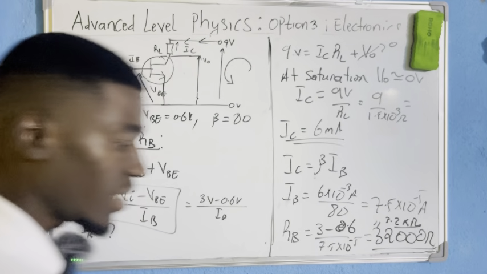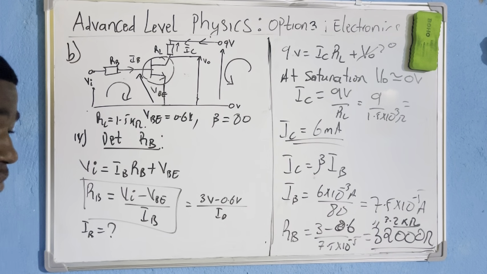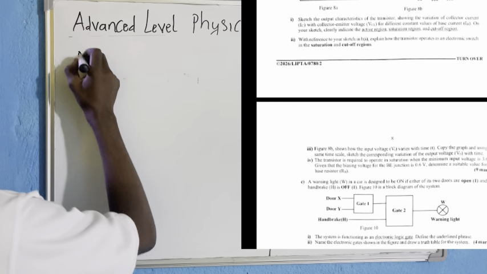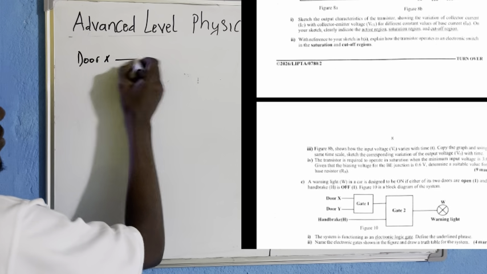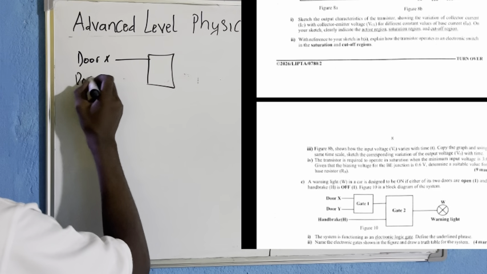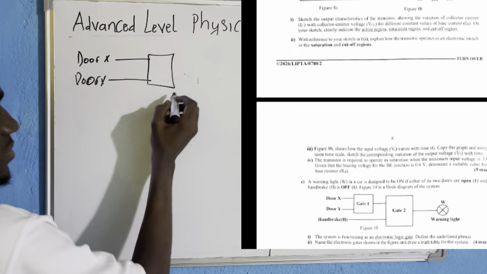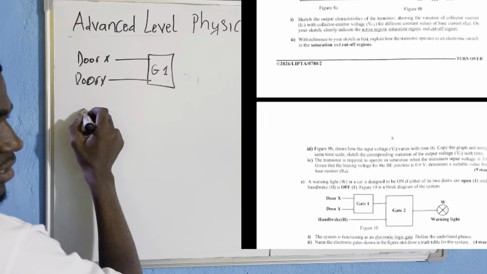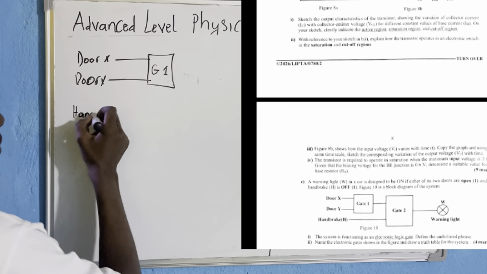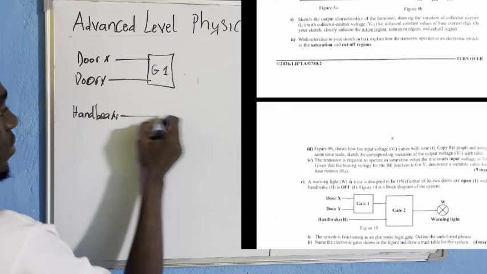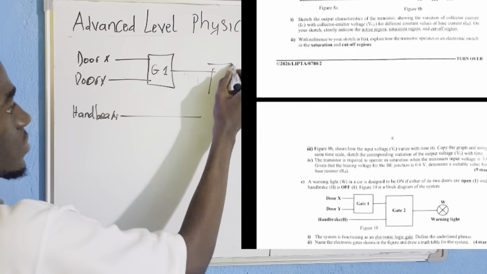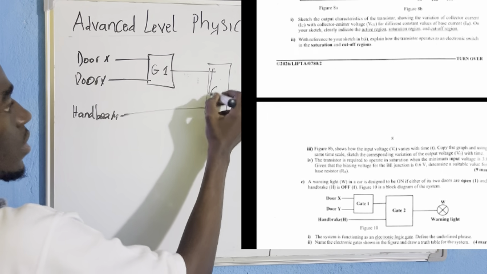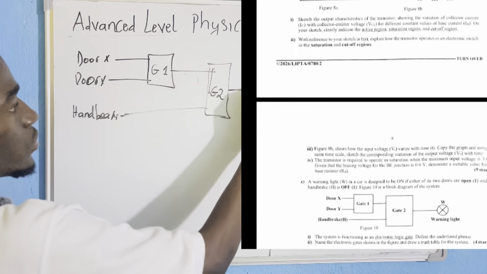So let us go down to the last part of the question, the C part. We are having a circuit. We are having the X, a box, the Y, like this. We are having the gate here, gate 1. We are having the handbrake joining here with another box, box 2, to have the output W.